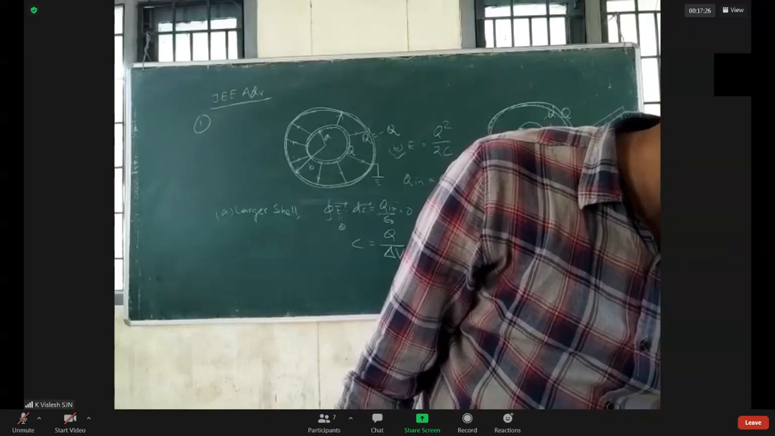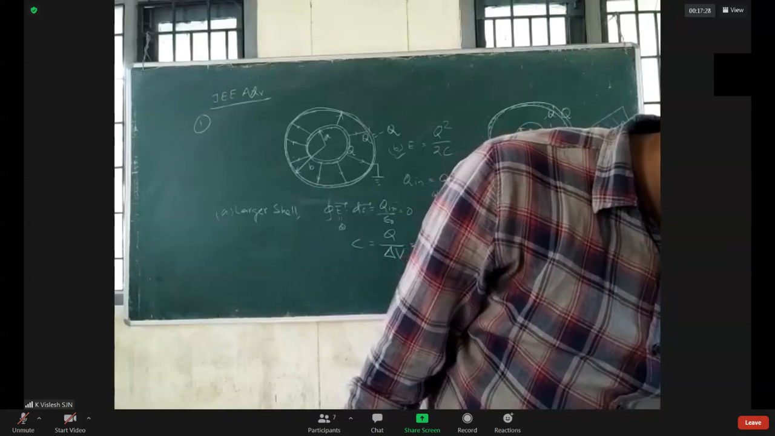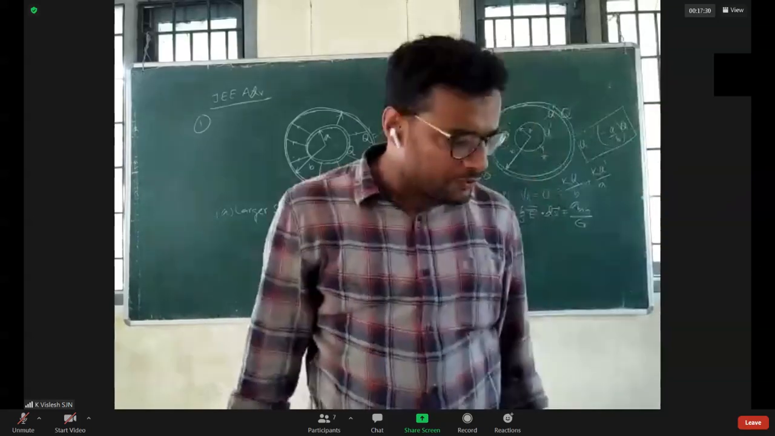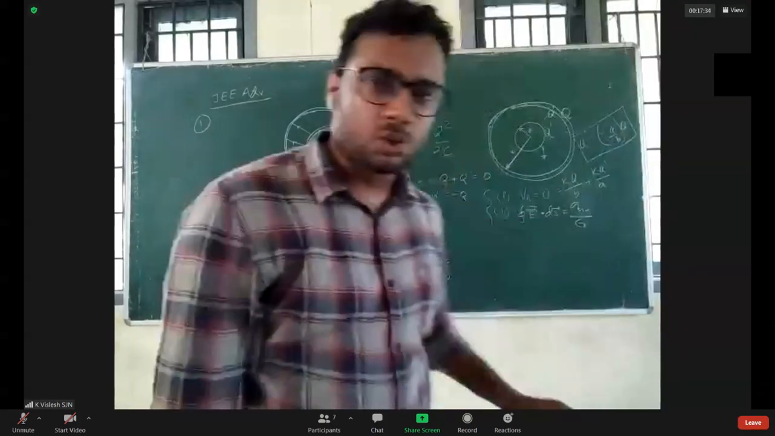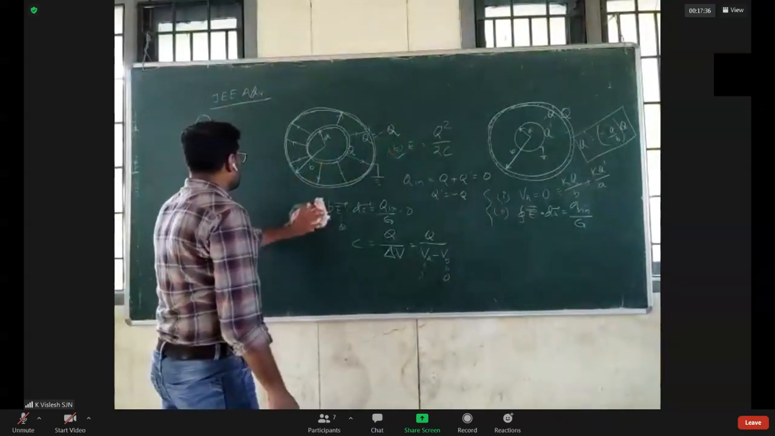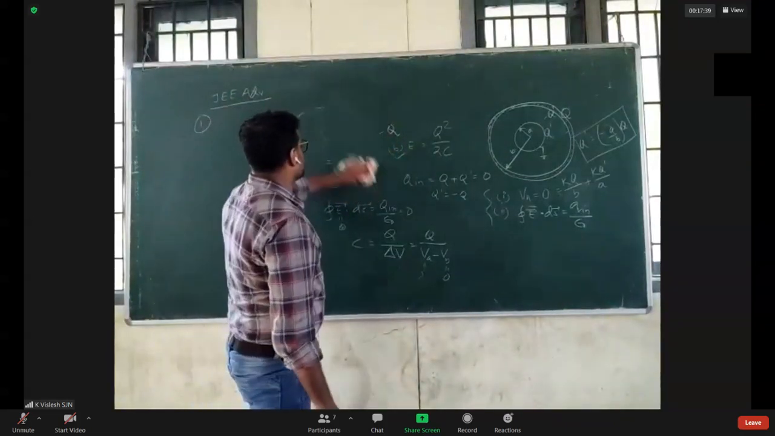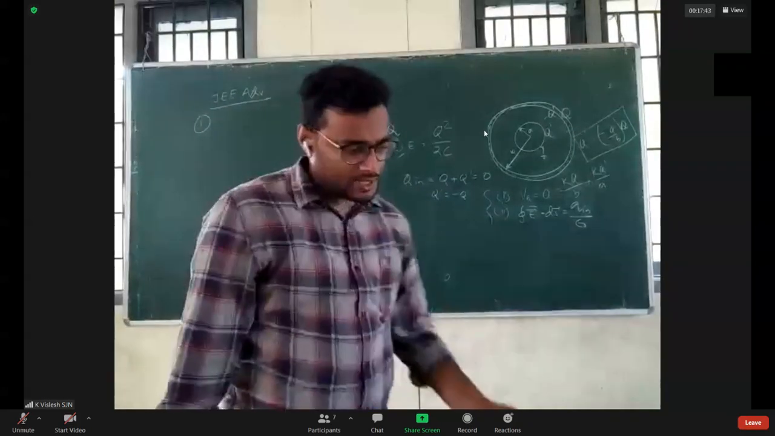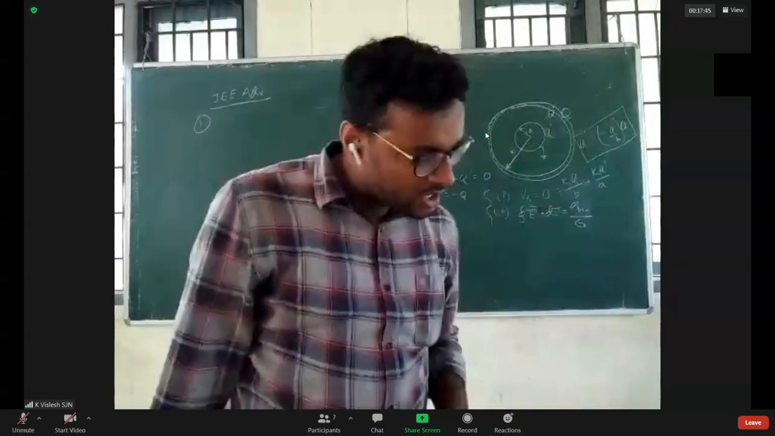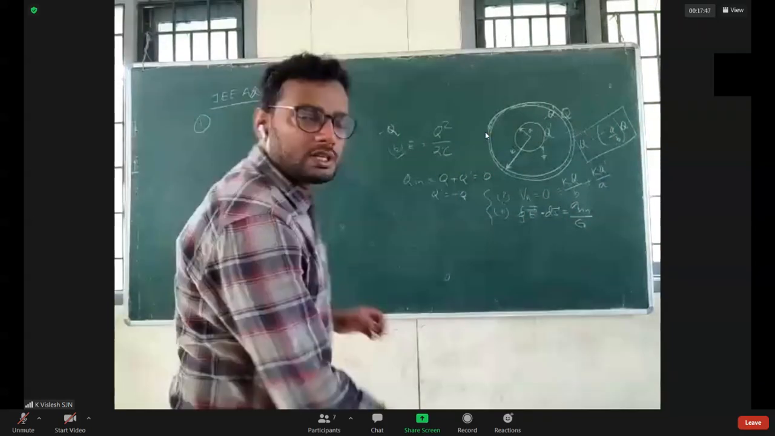Wait, I missed the question. Okay, last option: if we give charge q to the inner conductor and the outer is neutral, the energy is stored. Okay, now let us try this one. The last one you have to try yourself. The last option says that if you give charge q to the inner conductor and the outer is neutral.